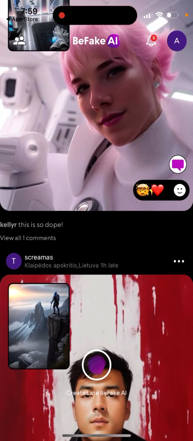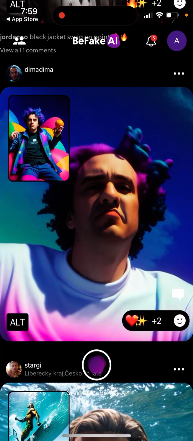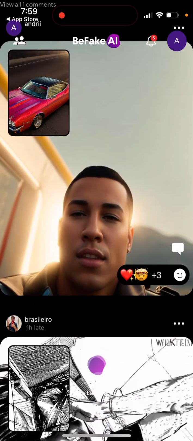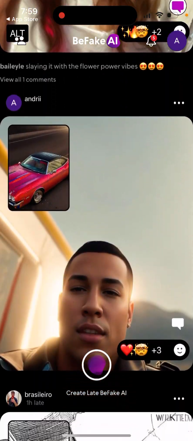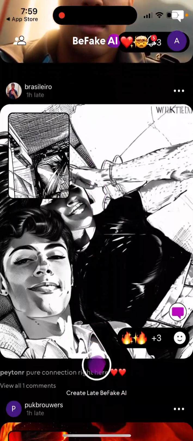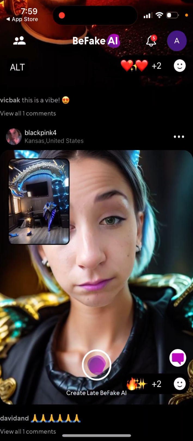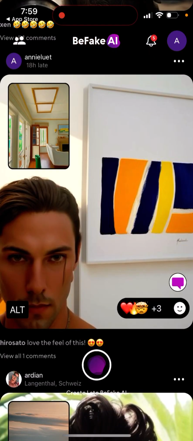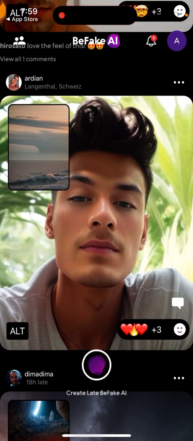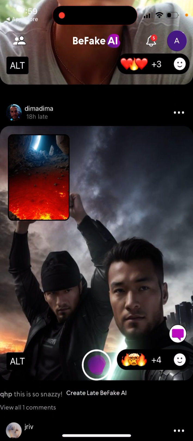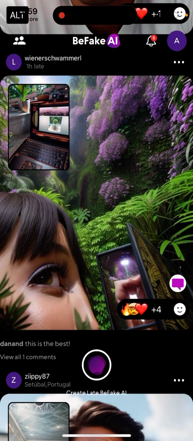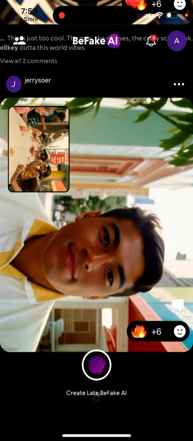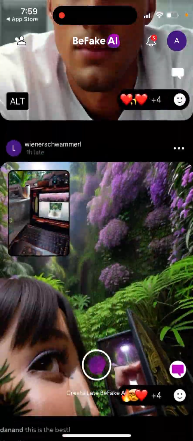As you can see, again, it's just the same as BeReal, but instead of a photo, it's using some AI filter. So that's basically what it is. It's pretty cool. Then you can just give it a try and discover it. Especially if in BeReal you feel that you don't want to share your real showcase, your real photos, all the time, that's when you can show your a bit fake images. Pretty cool app, pretty fun.